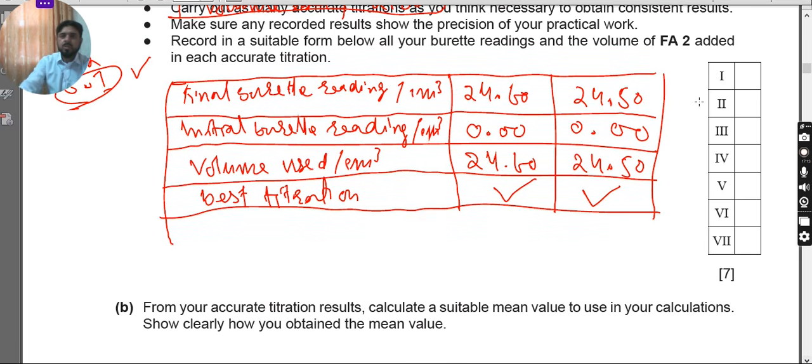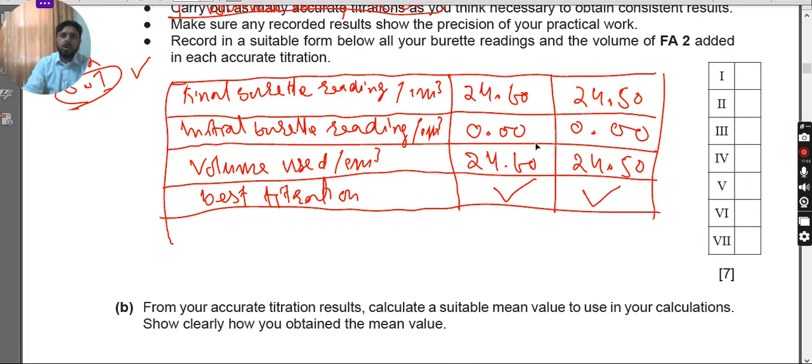Okay, and you can see there are 7 marks. One mark is for the pattern, that you mention your results in the form of a table. Second, for writing this format, the final, the initial and volume used. The third mark will be awarded for the units which you mention, cm cube. The fourth mark is for the pattern of the readings. Like I said, always write down the readings of the burette to two decimal places. The fifth mark is for the gaps. The values should be in a regular and proper pattern.